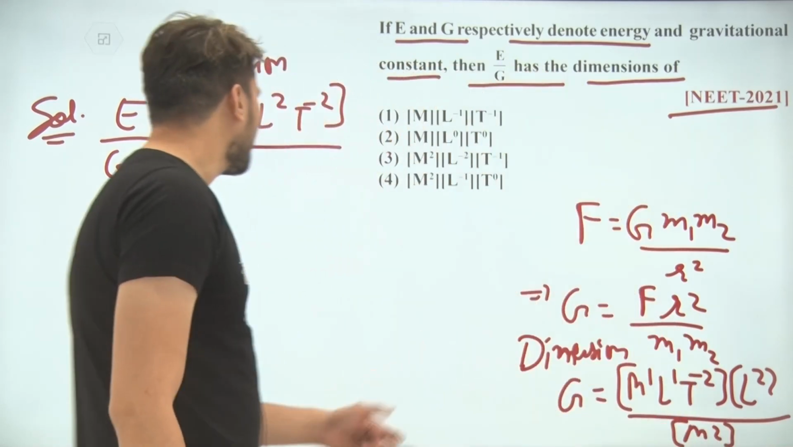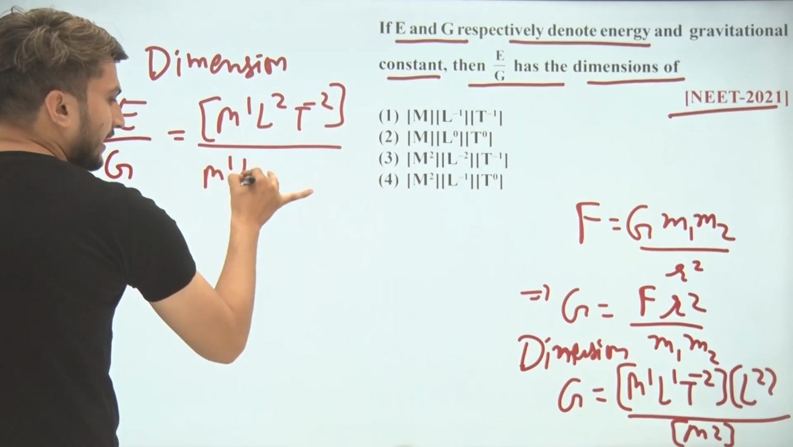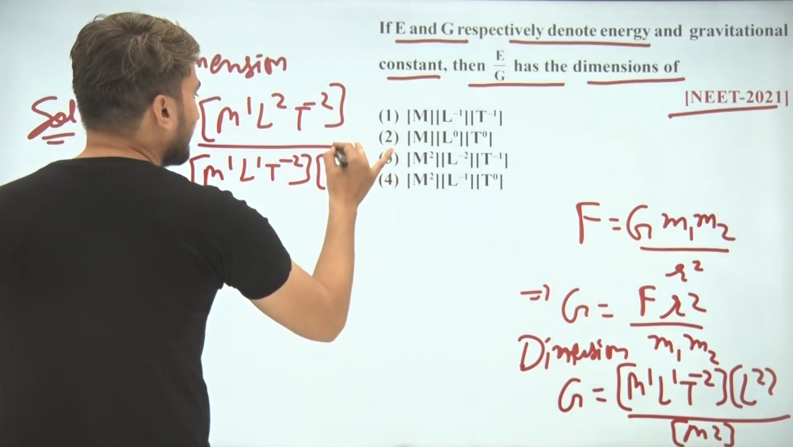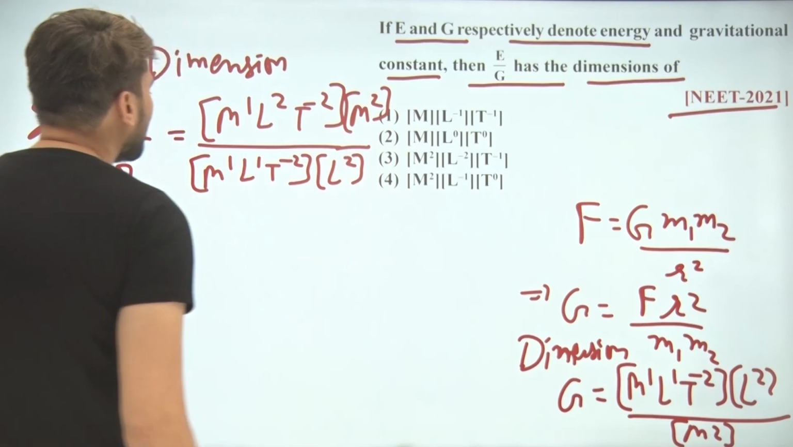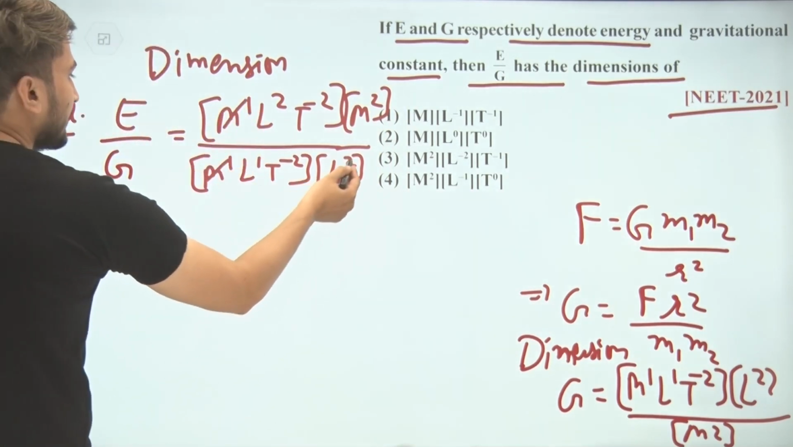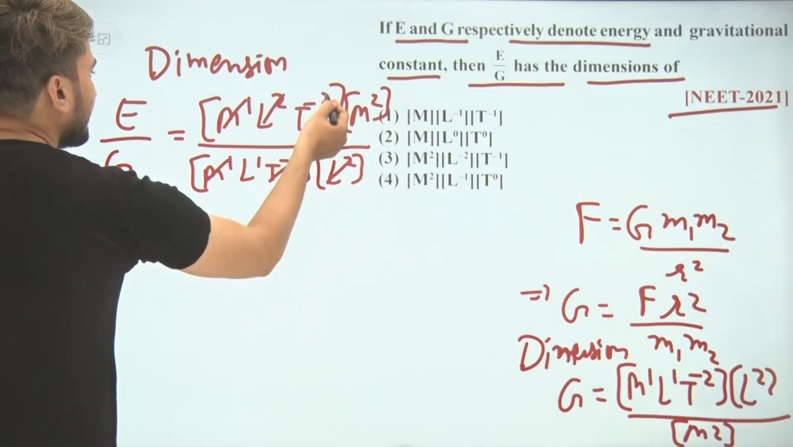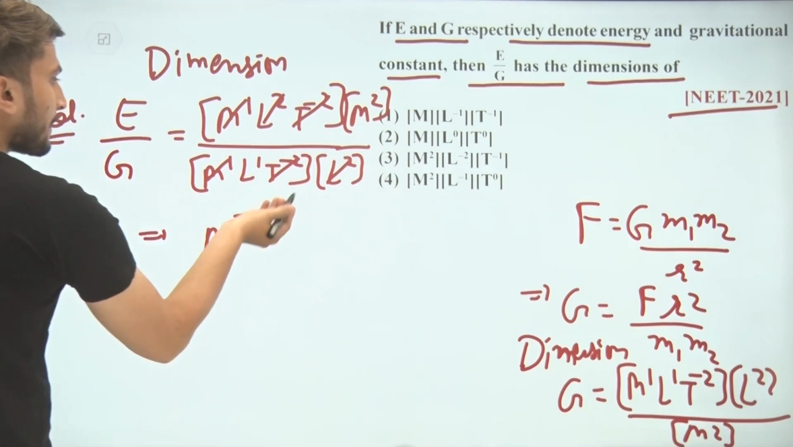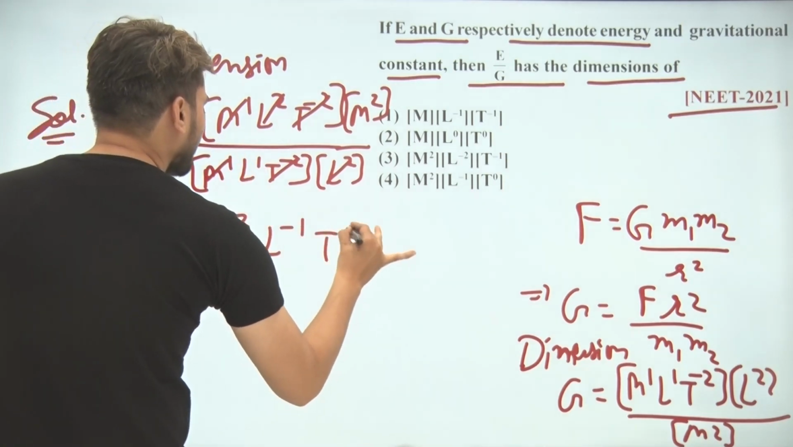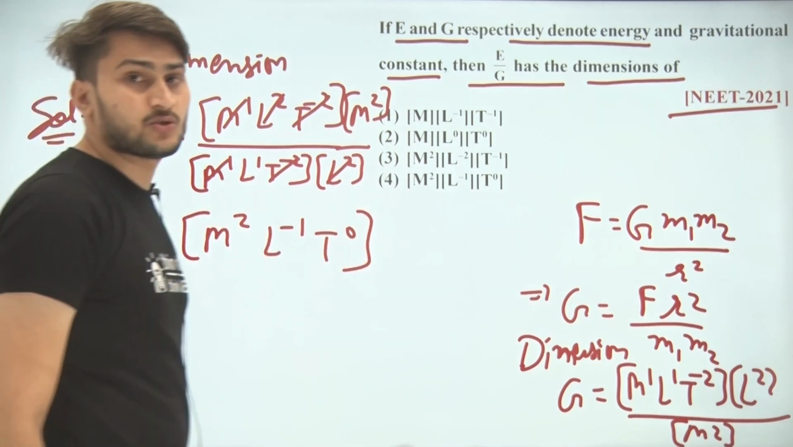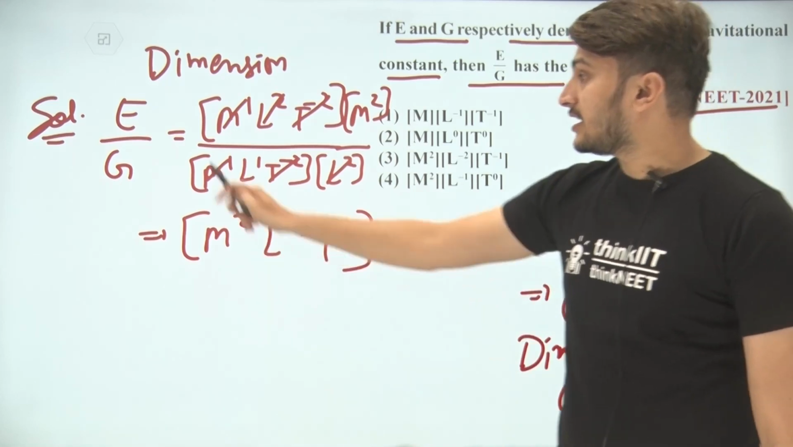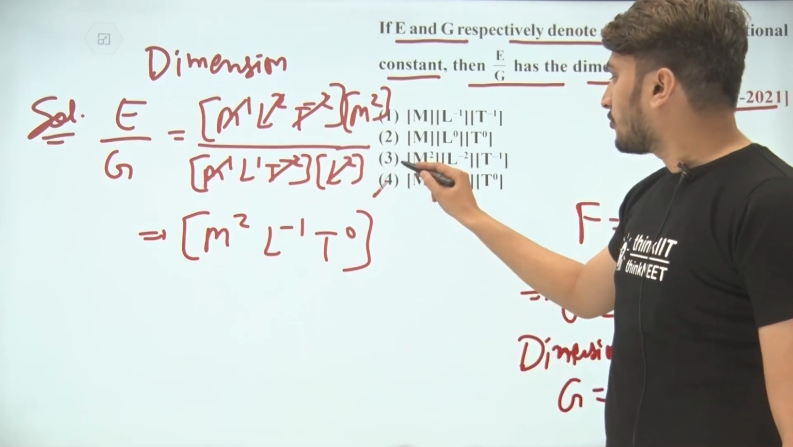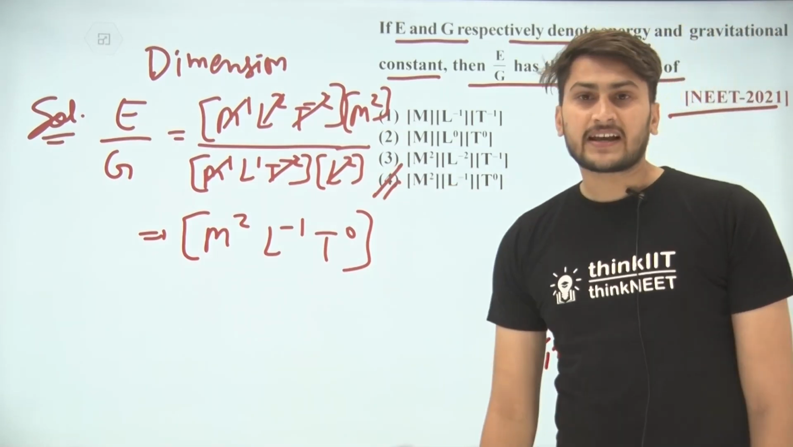So we put the values. So this one is M1 L1 T minus 2 times L2 upon M2. Now we solve that, so M1 and M1, L2 and L2 we have cancelled, and again T minus 2 and T minus 2 we have cancelled. That means the remaining will be M2 L minus 1 T naught is the dimension of E by G. So here students, the dimension of the ratio E by G is M2 L minus 1 T naught. Then the answer is option number 4, which is M2 L minus 1 T naught, the correct answer for this question.